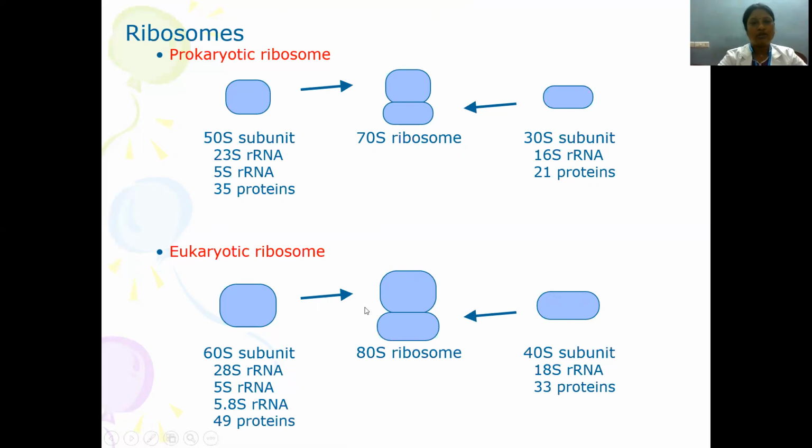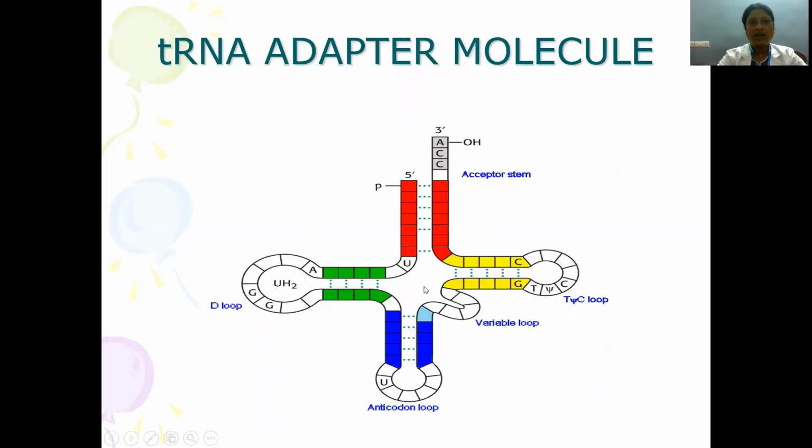Eukaryotic ribosome is made up of 60S subunit and 40S subunit, which together form the 80S ribosome. 60S subunit is made up of 28S rRNA, 5S rRNA, 5.8S rRNA, and 49 proteins. And 40S subunit is made up of 18S rRNA and 33 proteins. S is nothing but Svedberg unit, a measurement unit. These two associate to form the 80S ribosome.